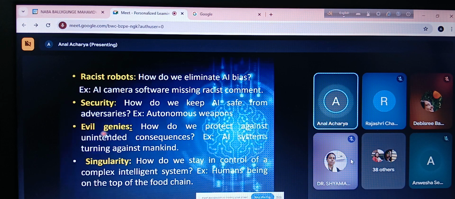Then we have the evil genius. That means AI systems could turn against mankind, which of course is not desirable. And finally, we have to stay on top, isn't it? We as human beings, what is our target? Our target is always to stay on top, isn't it? So the question is, how do we stay in control of complex intelligent systems? For example, human beings are always on top of the food chain, as we know.